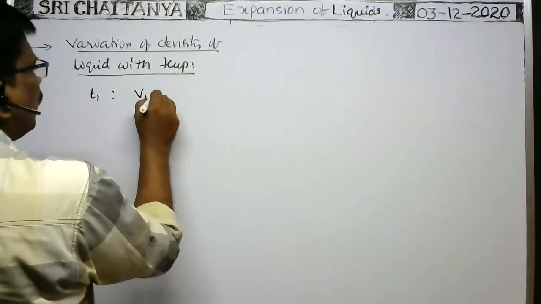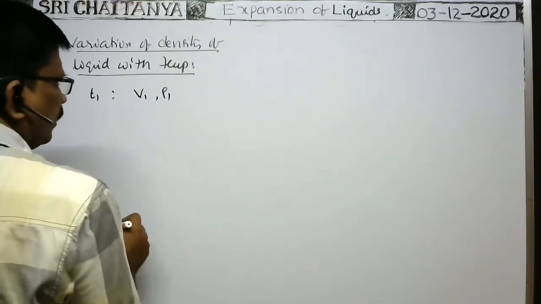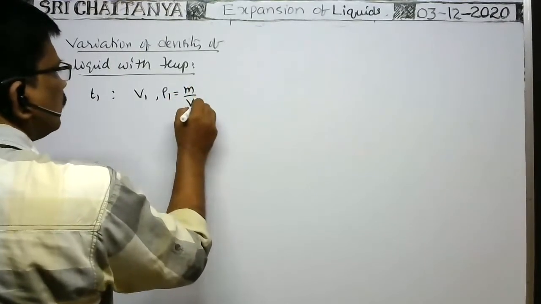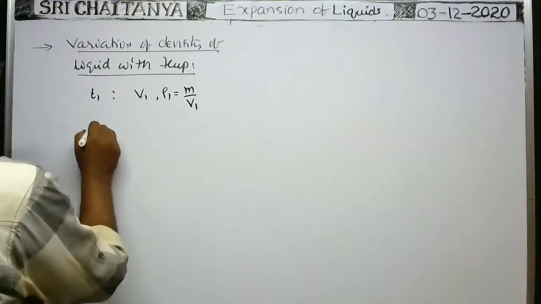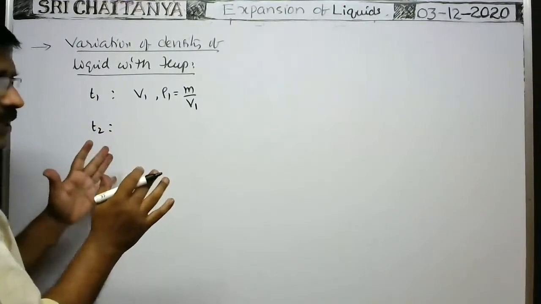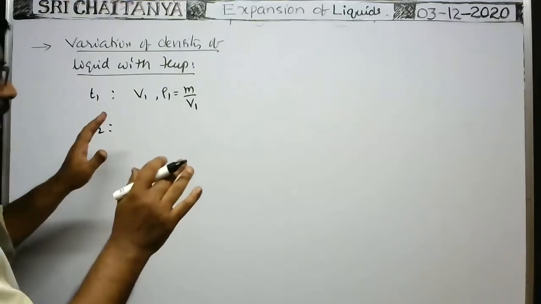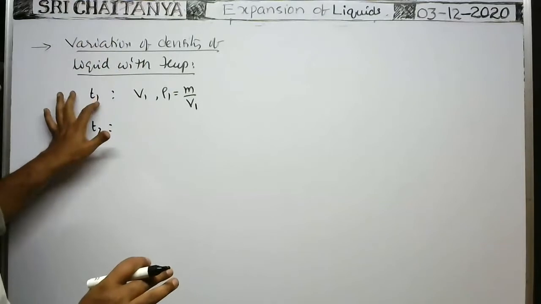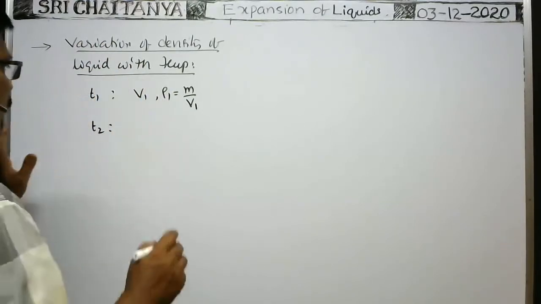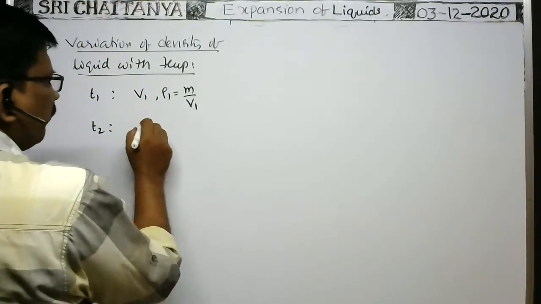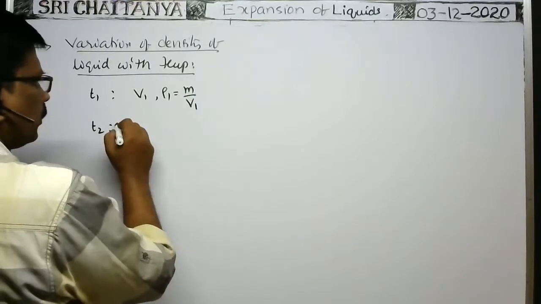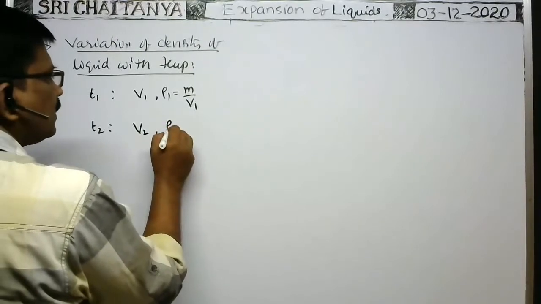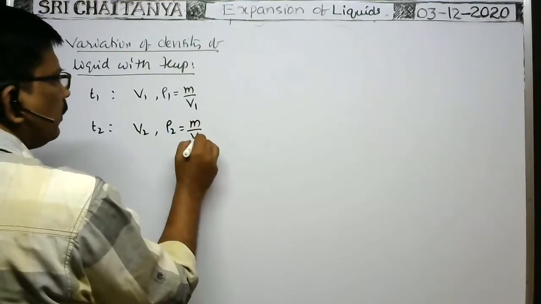If volume is V1 and density is say ρ1, then density is equal to mass by volume. Next, at a temperature T2, here it is not the specific gravity bottle method. The mass of liquid taken remains constant. So, m mass of liquid at a temperature T1 has volume V1 and density ρ1. Next, at a temperature T2, whenever this mass of the liquid is heated to T2, because of expansion, volume increases. That volume is V2, and density is say ρ2, which is equal to mass by volume V2.